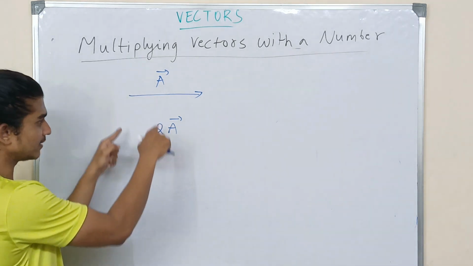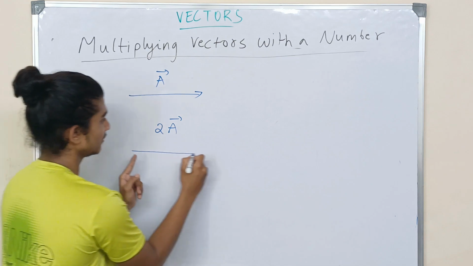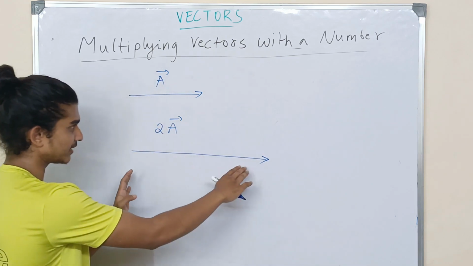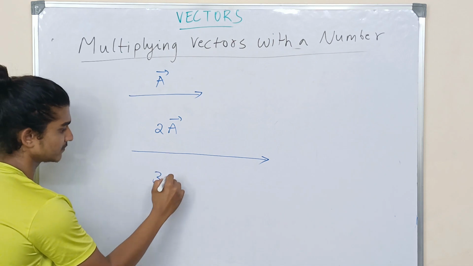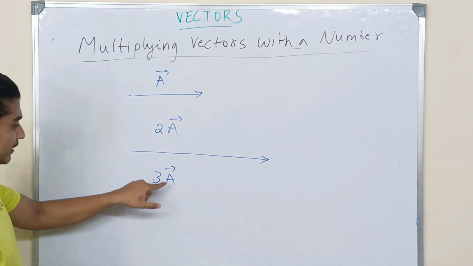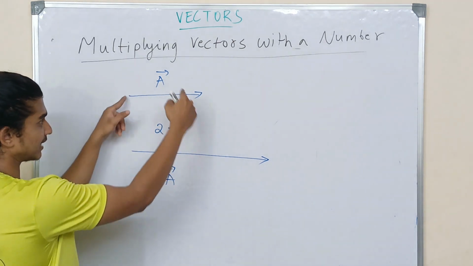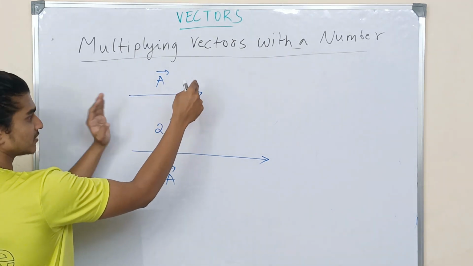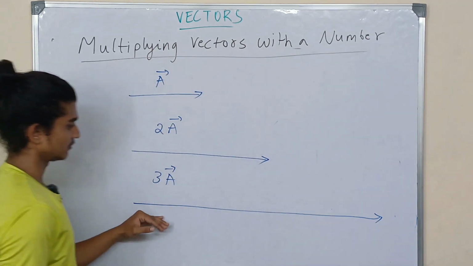In the same direction, the length of the vector got doubled. So I'm going to write this new vector as a vector which is in the same direction but twice the length. Now suppose I write 3A. This is like multiplying 3 to the first vector. The length of this vector will be 3 times the length of the original vector. So this is how this vector is going to be.